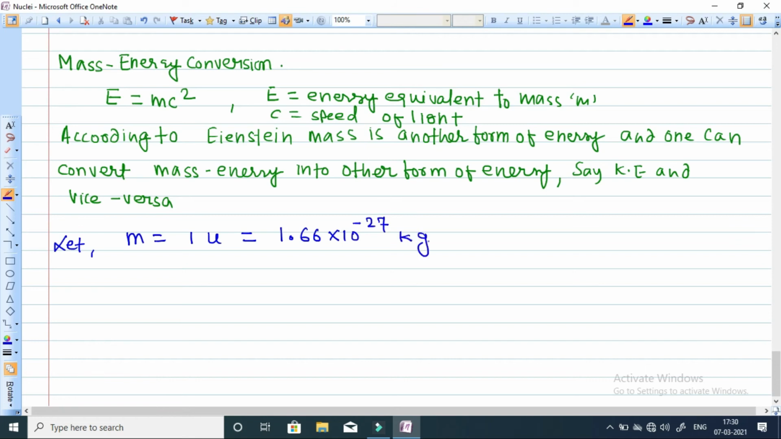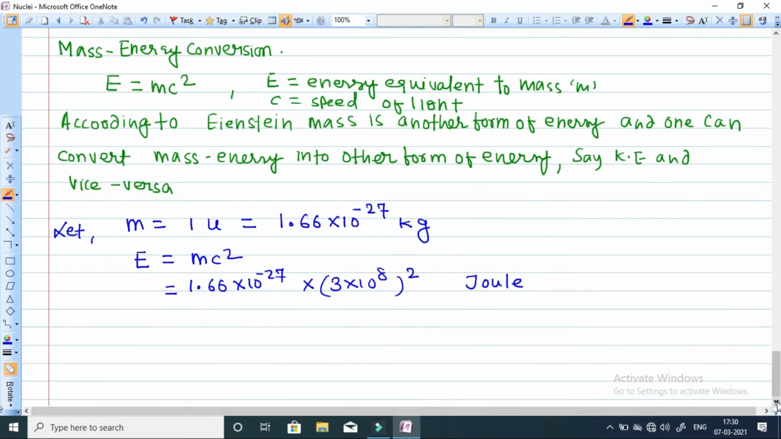What will be the energy equivalent to this mass? Now we are using the equation E equals to mc square. Just put the value of m, 1.66 into 10 to the power minus 27 kg, multiplied with c square, where c, the speed of light in air or vacuum, is 3 into 10 to the power 8 meter per second. The energy will be calculated in joule here because we have used the SI system of units.